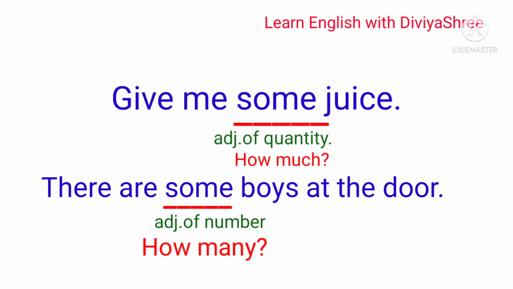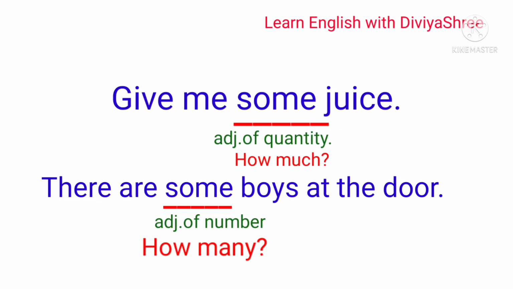It completely depends upon its use, as I just explained with this example. In the second sentence some is an adjective of number, whereas when I said juice, it was an adjective of quantity.